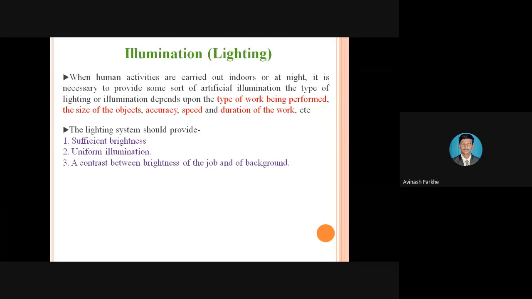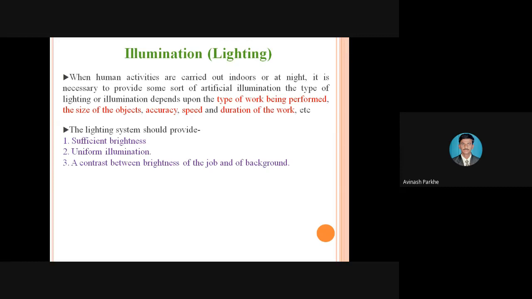For example, if we are performing a job related to heavy duty applications, in that particular application high intensity light should not be provided, because high intensity light affects the performance of the operator. If mercury lamps or mercury lights are provided in the industry, and when we look at that particular mercury lamp, it will create a problem for the eye.